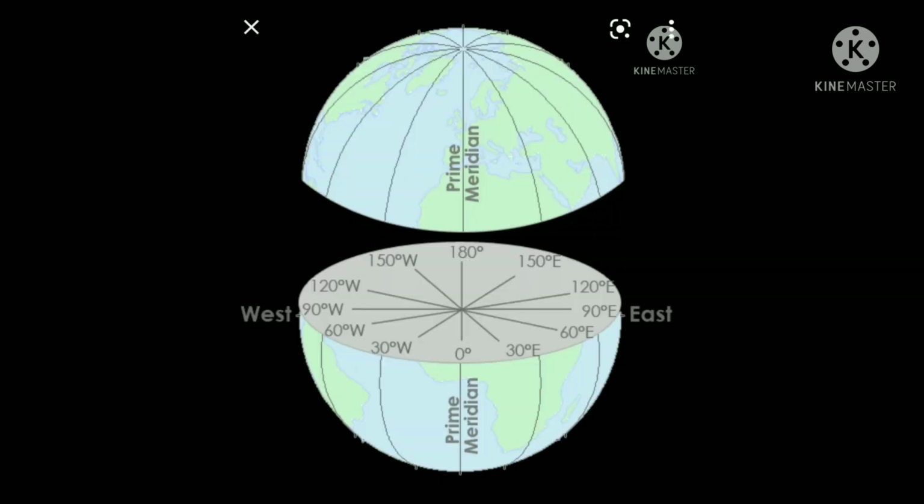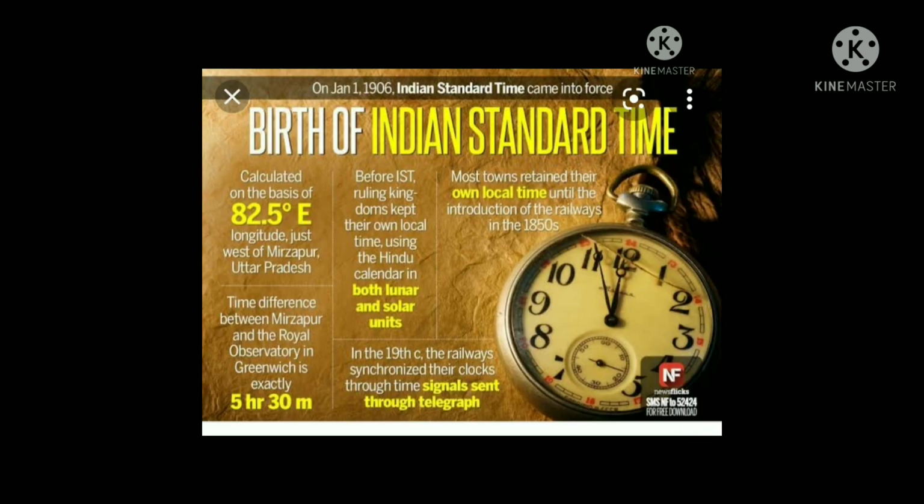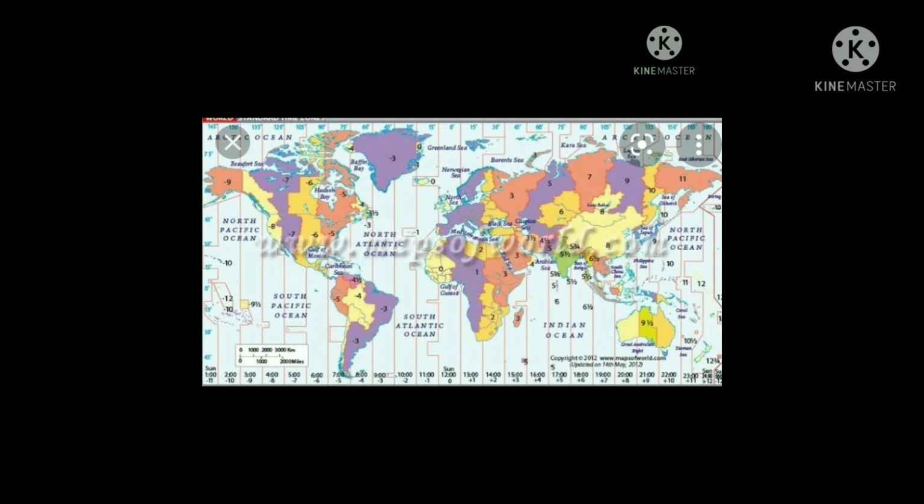The world is divided into 24 time zones. 180-degree meridian is the opposite longitude. The longitude that passes through the British Royal Observatory at Greenwich. Each country takes the meridian that passes through its territory and follows the time of that meridian for the whole country. This time is called standard time.